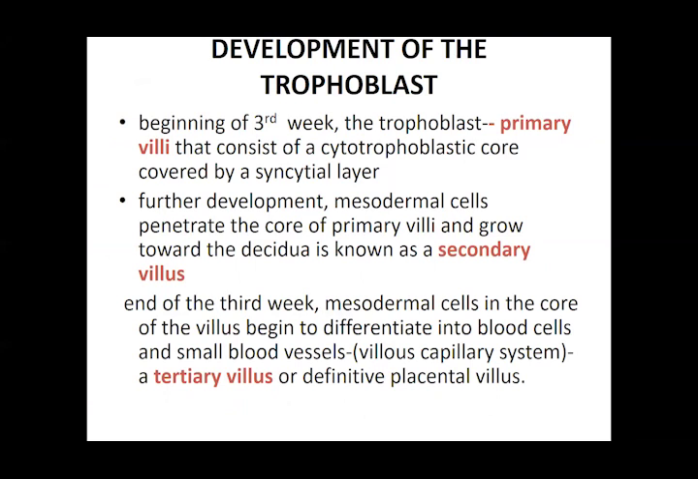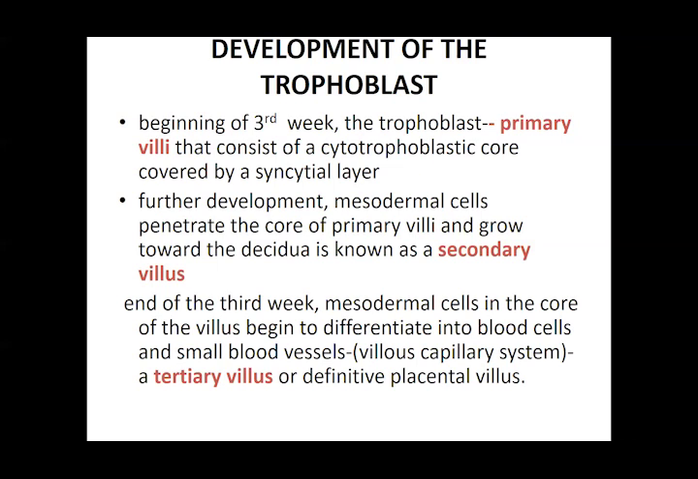Let's continue with the embryology. We were talking about the third week. We talked about the development of the epiblast, hypoblast. We talked about the coelom cavity. What was the ultimate fate of that?